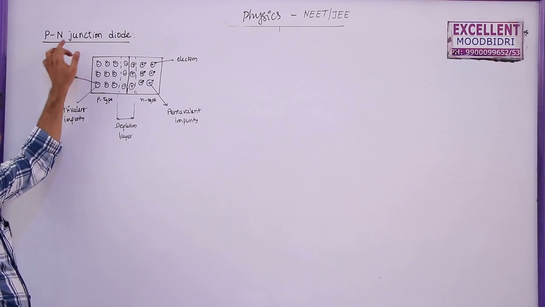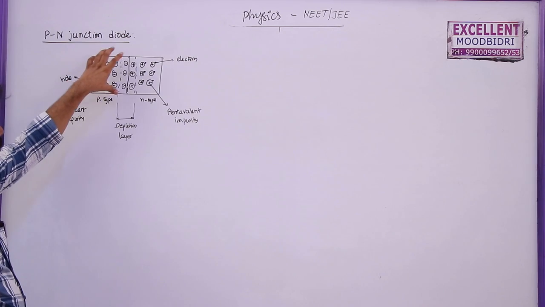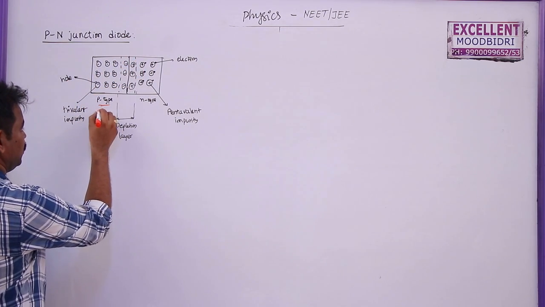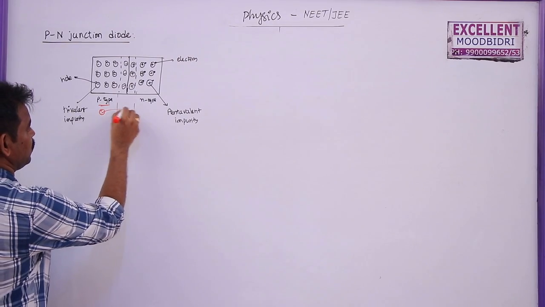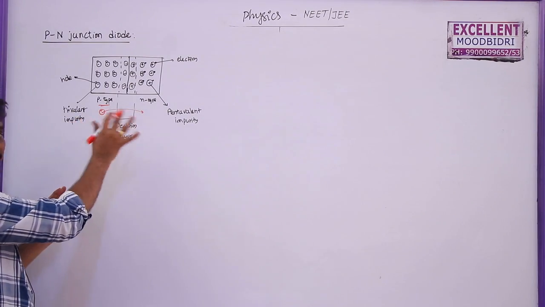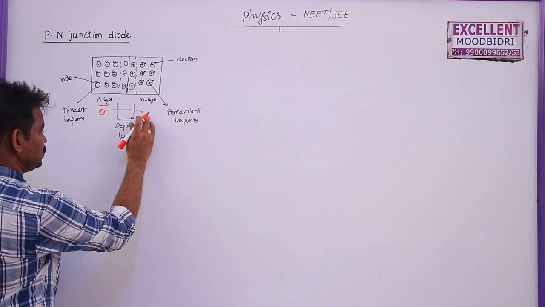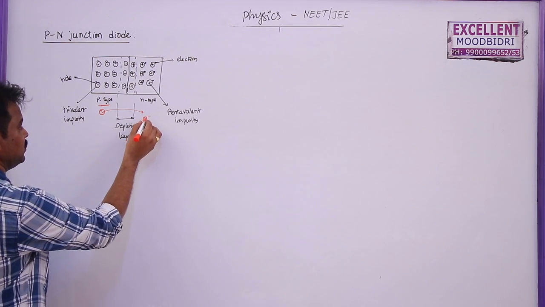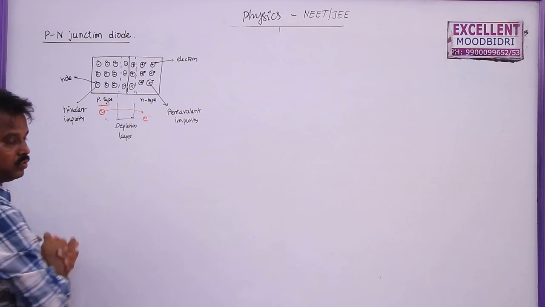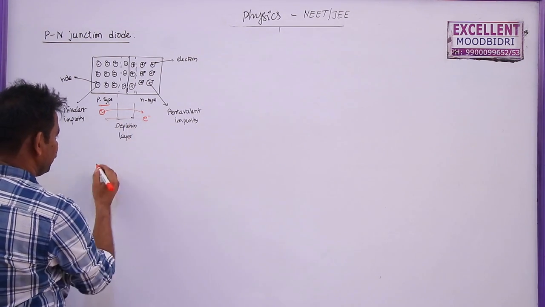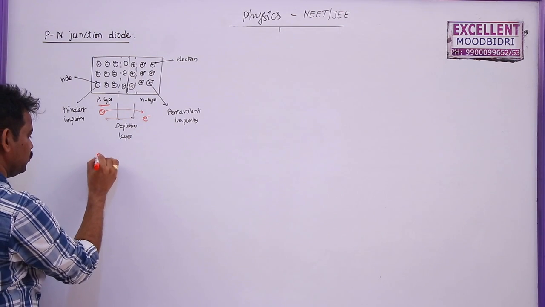In a PN junction diode, when a P-type is connected with an N-type and joined together, first of all, the P-type holes will travel from here to here due to the concentration difference, the concentration gradient. Similarly, the electrons will travel from the N side to the P side due to this concentration gradient. This is called diffusion.